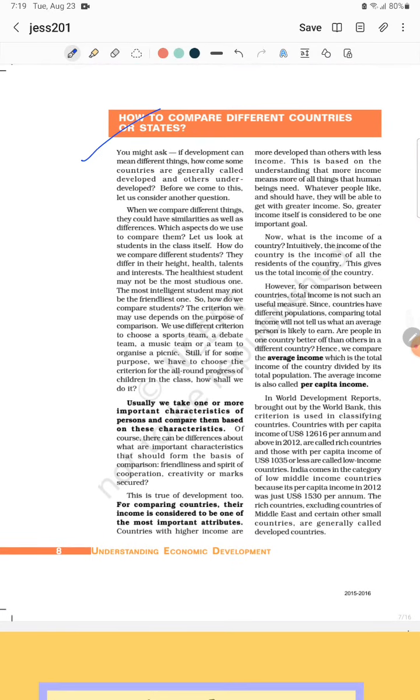This part is one of the most frequently asked questions in this chapter. How to compare different countries or states. See, sometimes we teachers also compare our students, that this student is very intelligent, this student is mediocre, this student is a topper, or you can take it as a lower student, we need much effort for this student to get pass in the board exam. So what is this comparison? This comparison is according to intelligence level, or the marks you score in different exams, right?